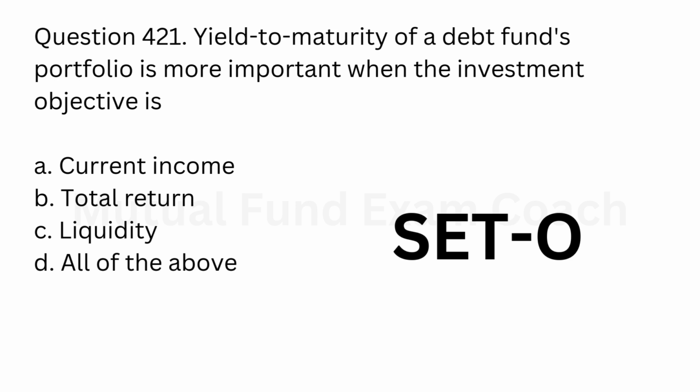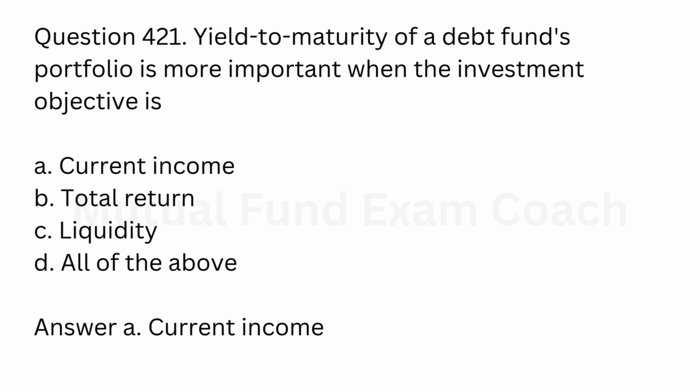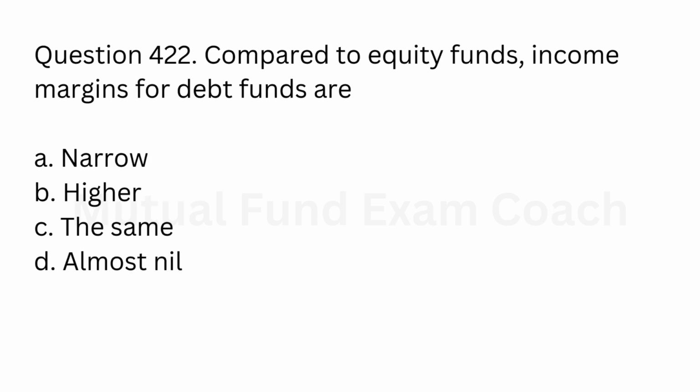Question 421. Yield to maturity of a debt fund's portfolio is more important when the investment objective is A. Current income. B. Total return. C. Liquidity. D. All of the above. Answer A. Current income.